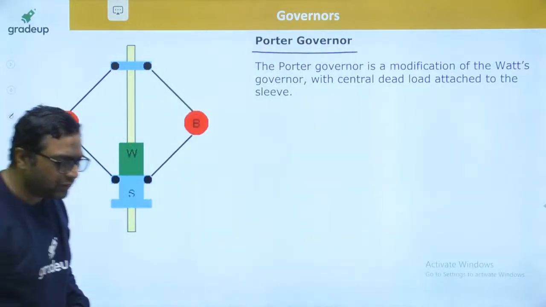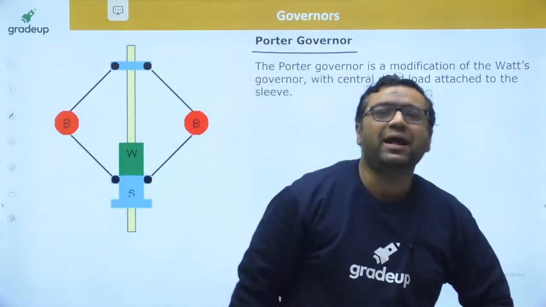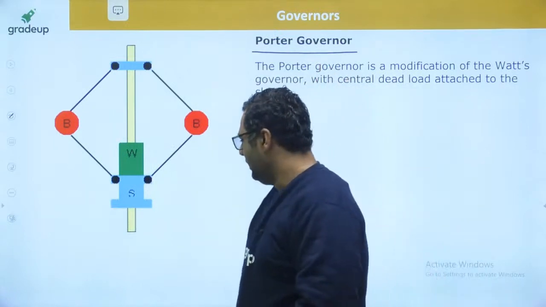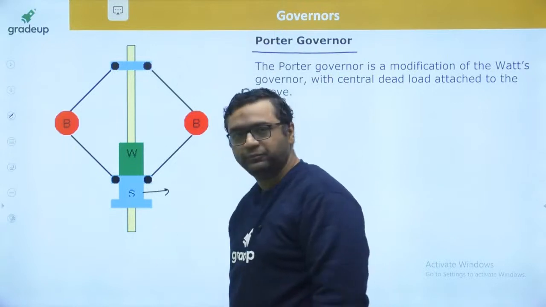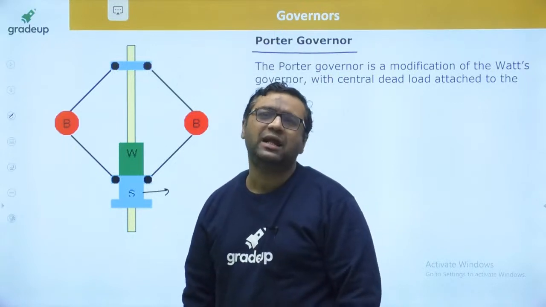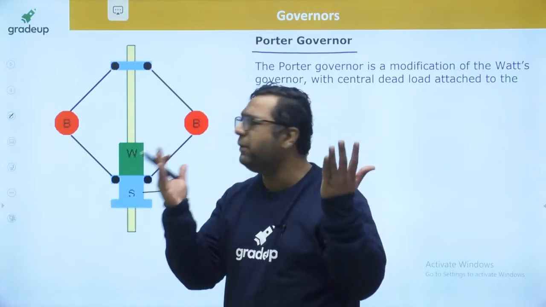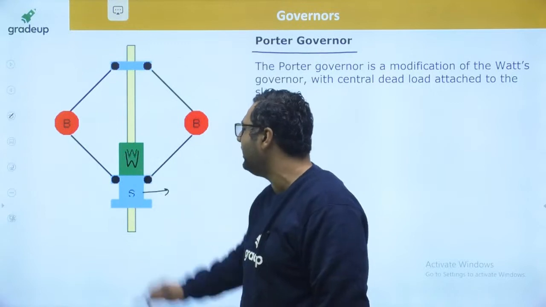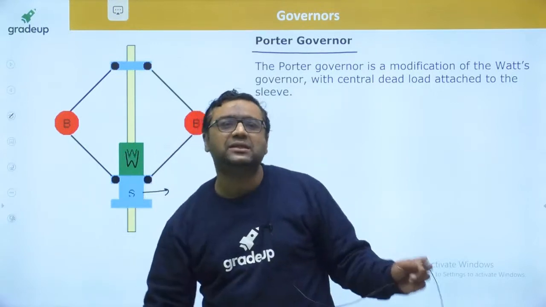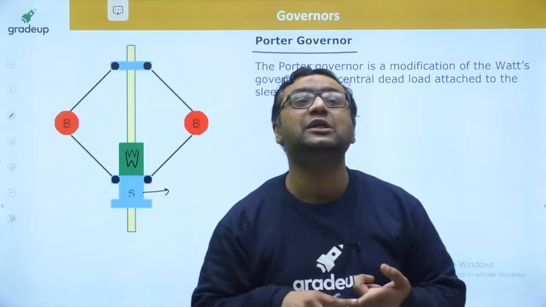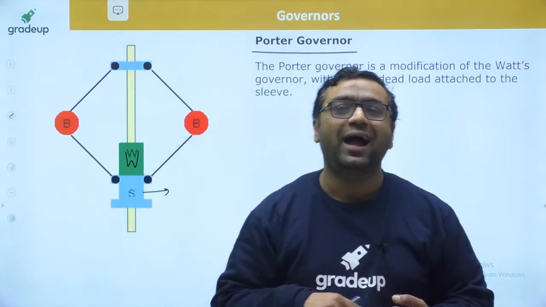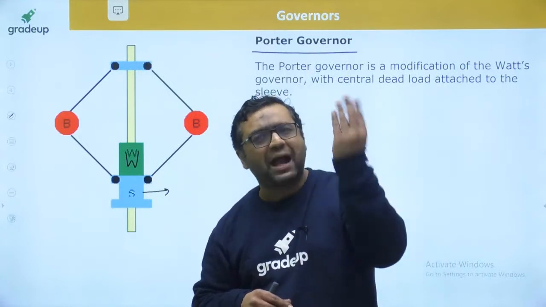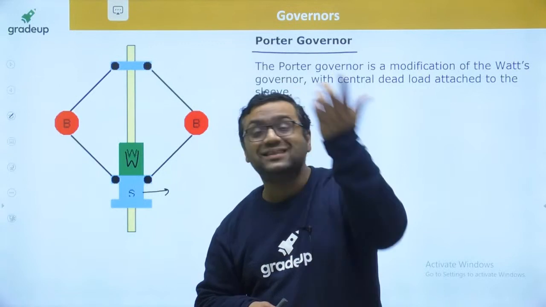So when we come to the dead weight type Porter governor, my dear, nothing was changed about this governor. Only one thing: in the Watt governor the sleeve was massless. Sir Porter took a very big weight and kept it over the sleeve, so the sleeve became very heavy. He knew he was going to increase the inertia of the system, and that people would say bad things about him because of it.